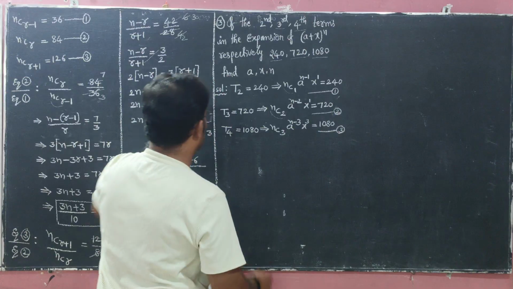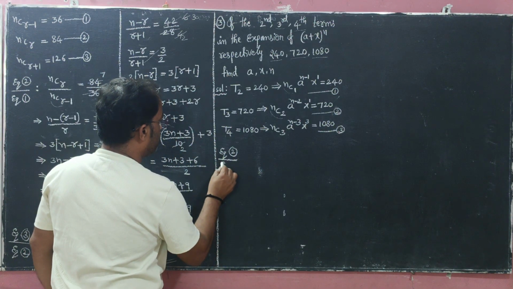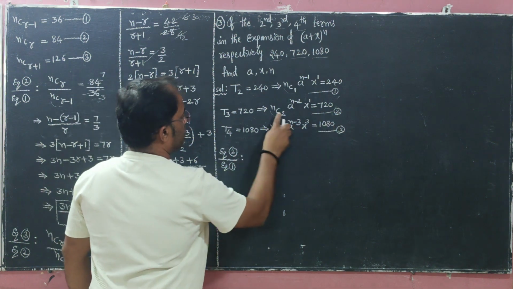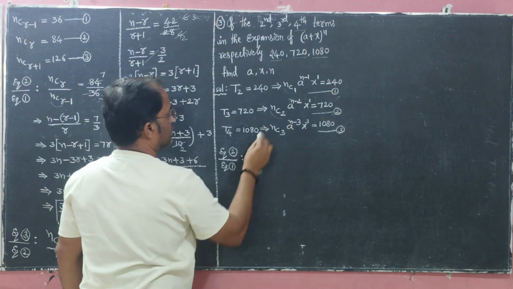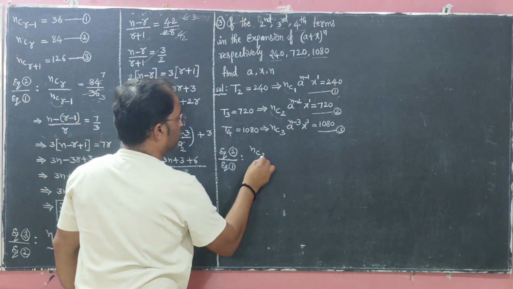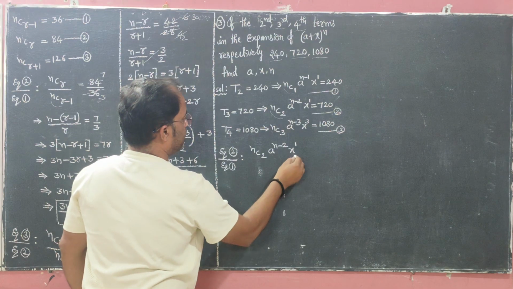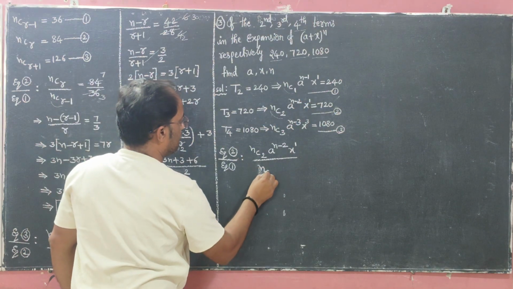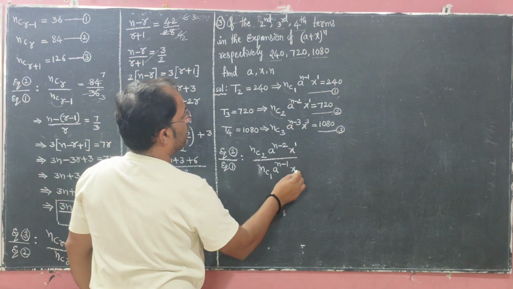Same as the previous solution. Let us take equation 2 by equation 1. What is equation 2? NC2, LHS by LHS, RHS by RHS. LHS means NC2 a power n-2 x power 2, by equation 1's LHS, which is NC1 a power n-1 x power 1.